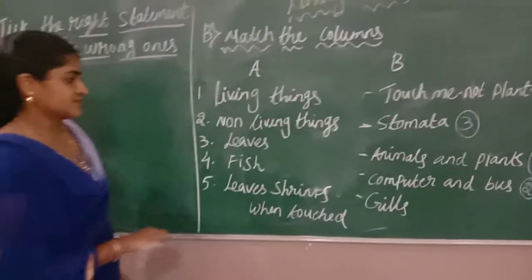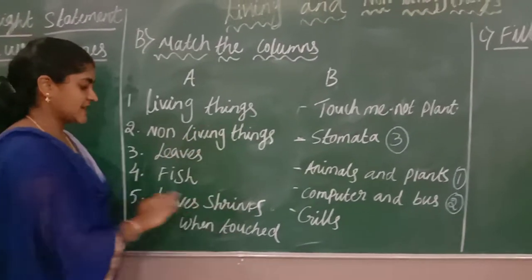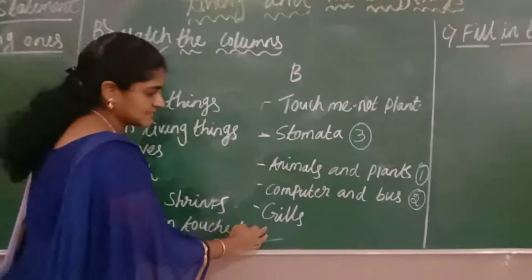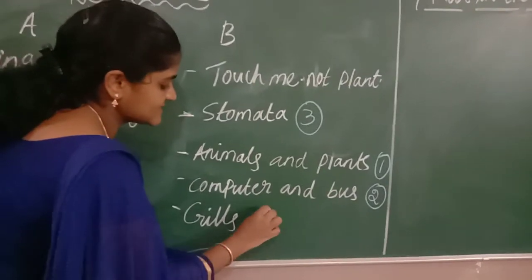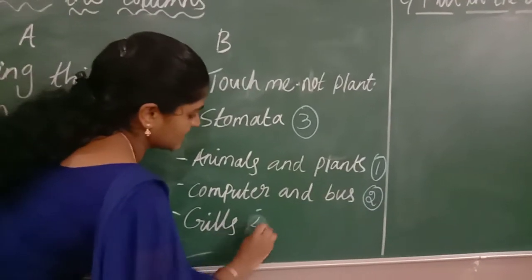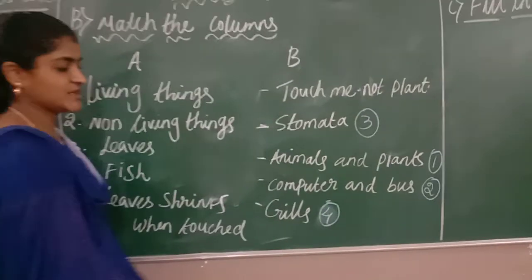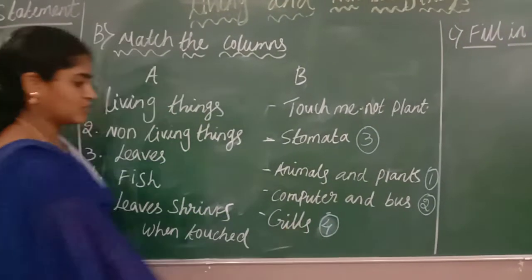And the fourth one, fish. The related answer you can get here, gills. Using the gills, the fish is involved in the breathing process. So you have to mention number 4.